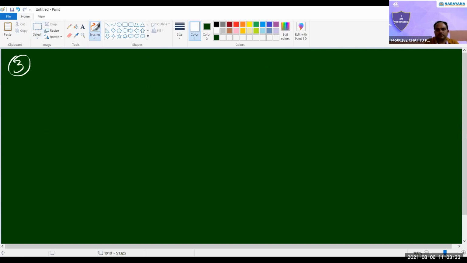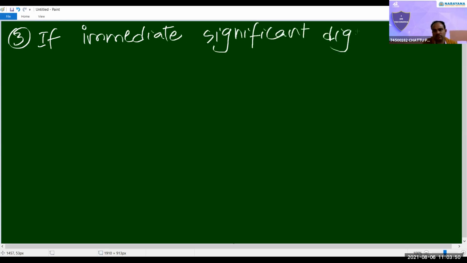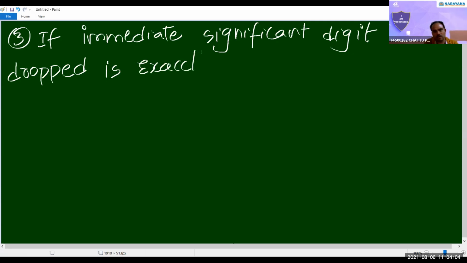Third rule. If above 5, round up; if below 5, round down. If exactly equal to 5, there is no change. If the immediate significant digit to be dropped is exactly 5, then